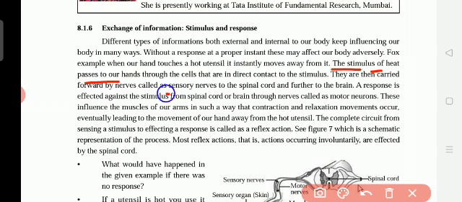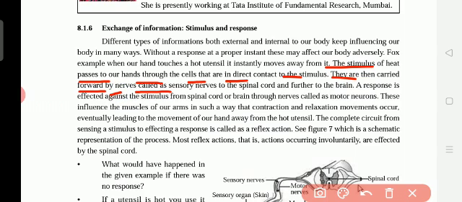The message goes to where? Okay, so the stimulus of heat passes to our hands through the cells. The cells of our skin got the information that the dish is hot. So there is direct contact with the stimulus. They are then carried forward by the nerves. You see, when we touch the hot dish, immediately first the message goes to the nerves.